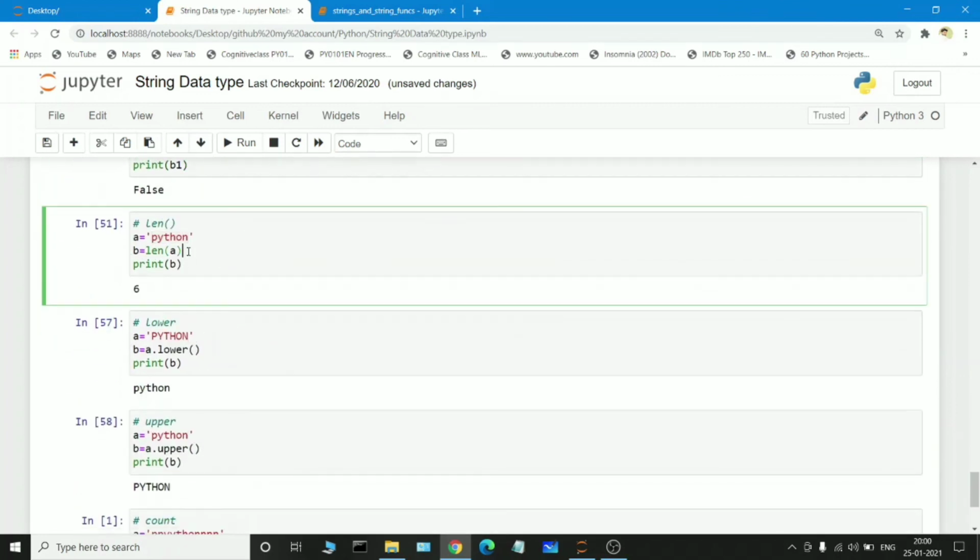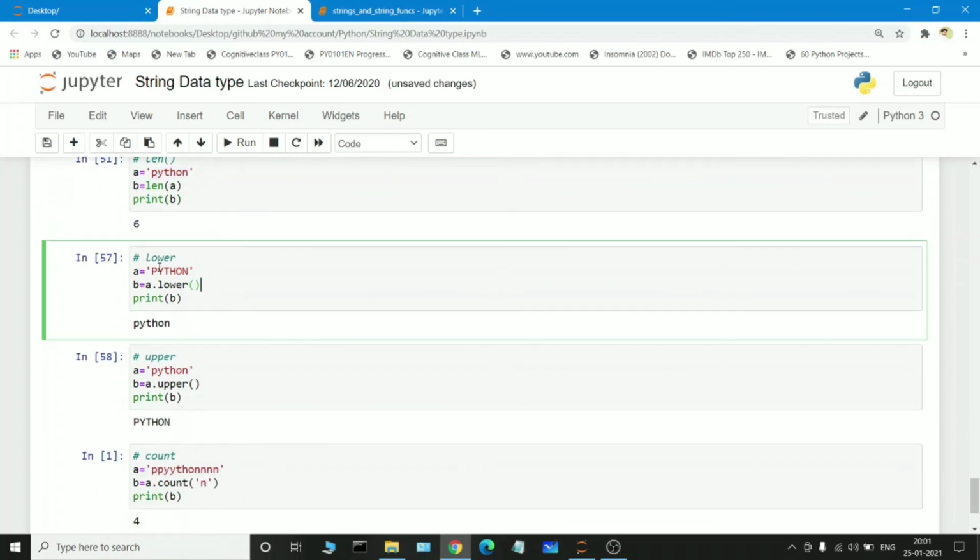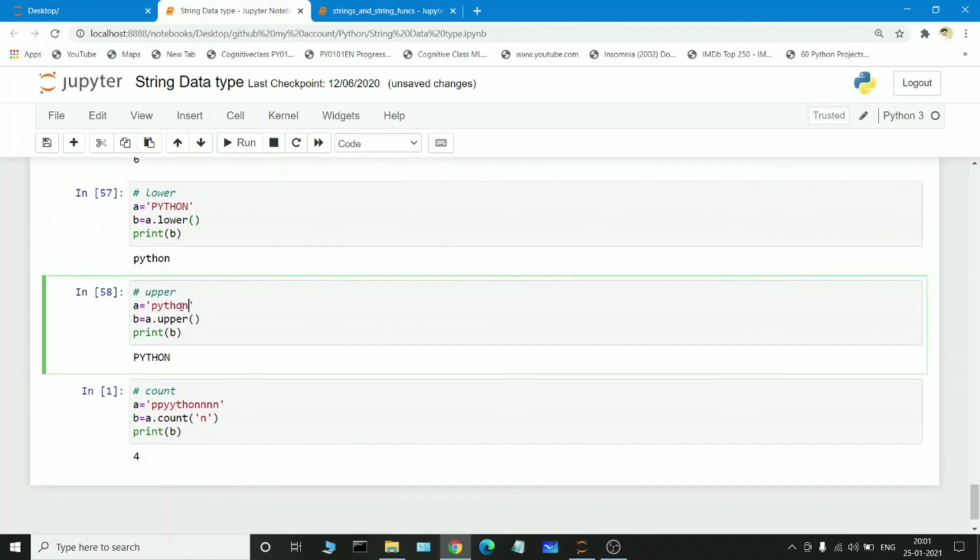We also checked the length function. The length function does not work with the help of index values. It directly prints the length of the statement we passed in the variable. Suppose a is equal to Python, which is a string, and we want to find the length of a. It is holding six characters, P-Y-T-H-O-N, so it will automatically print 6. So this is used to find lower values, and this to find upper values.